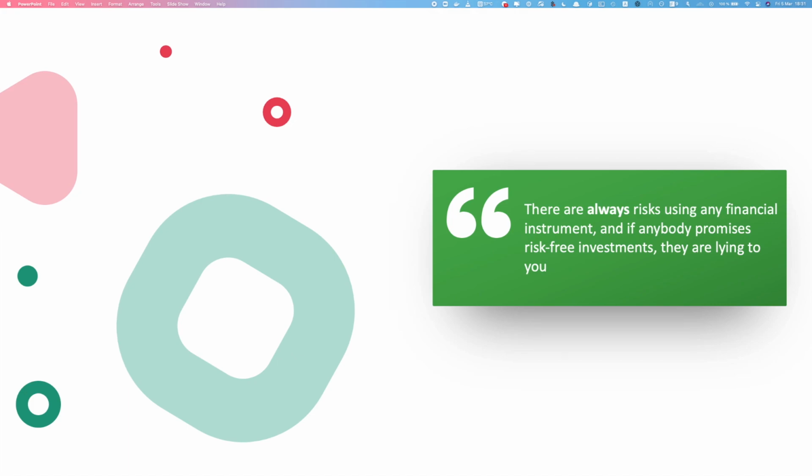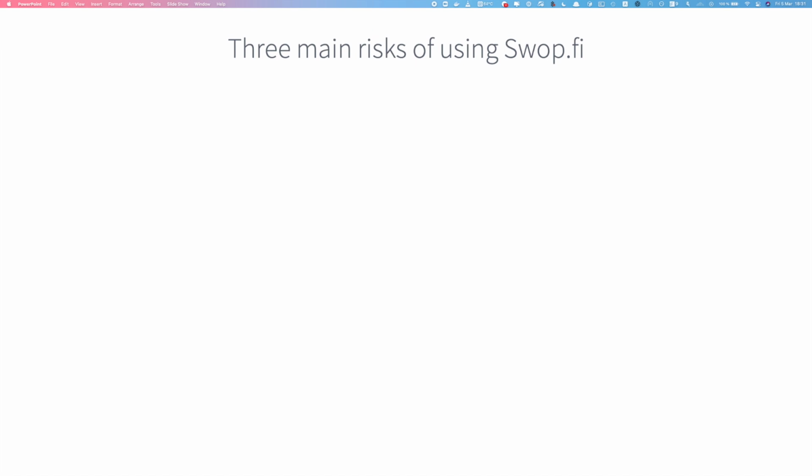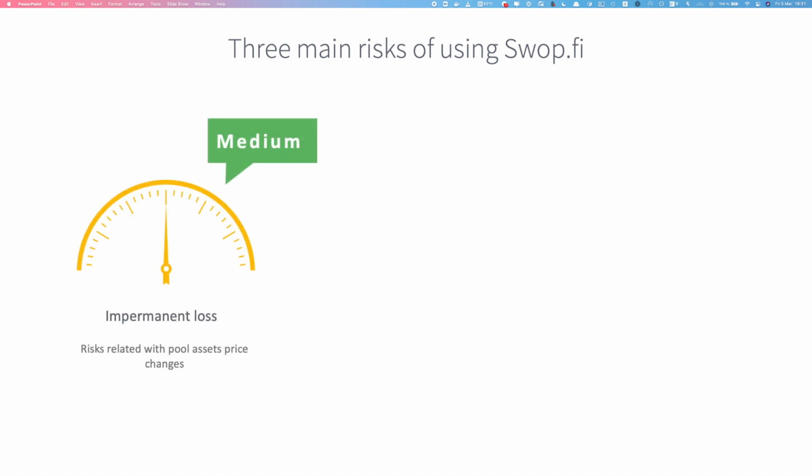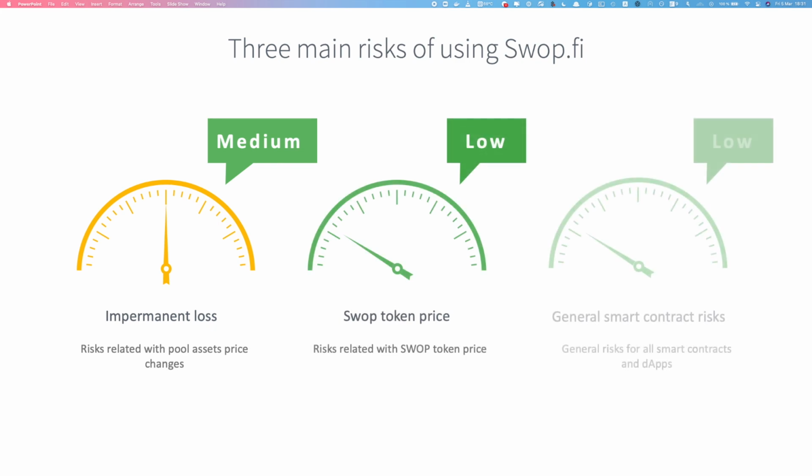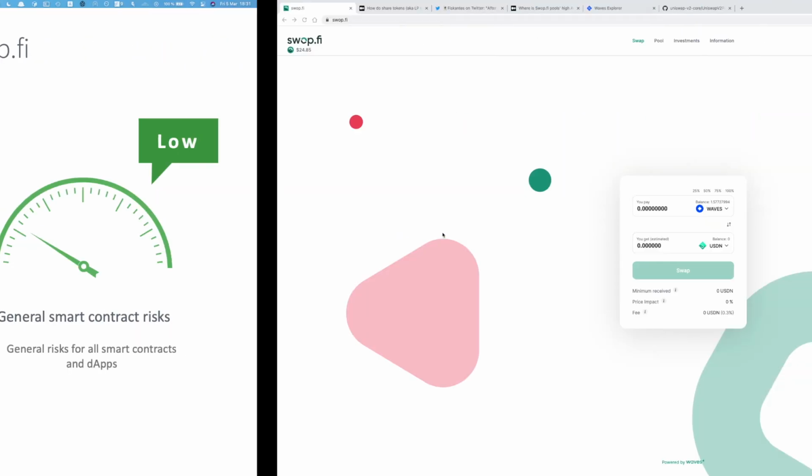There are three main risks for your investments related to crypto in general and to Swop.fi too. The first is impermanent loss. The second is swap token price risks. And the last is general smart contract risks. Let's talk about each of them.